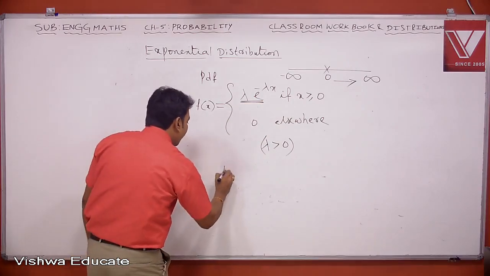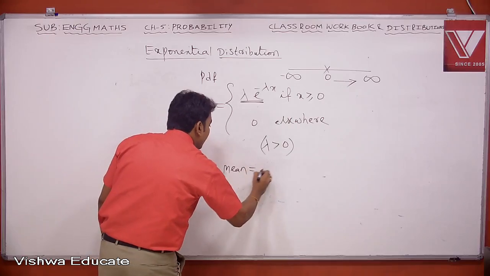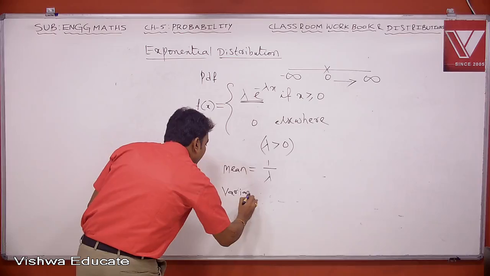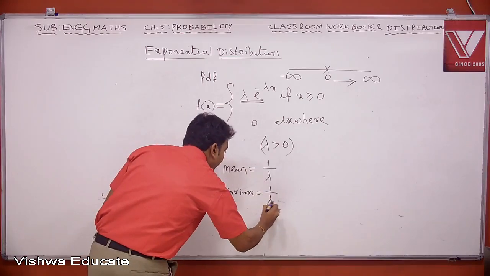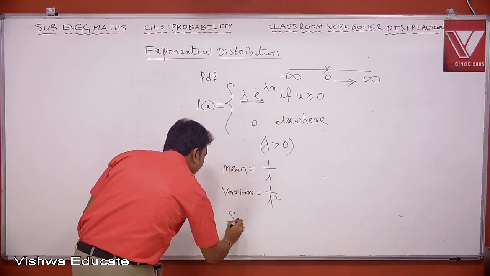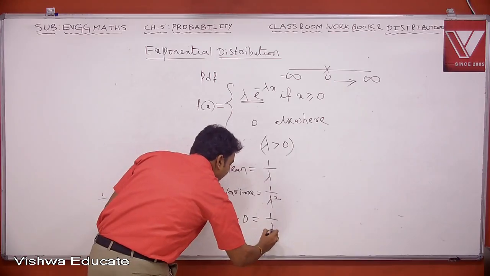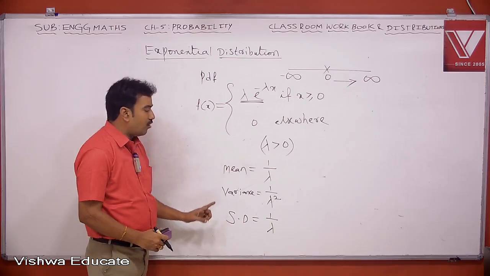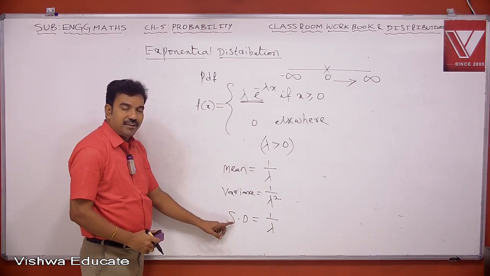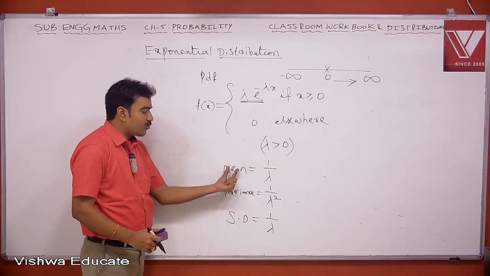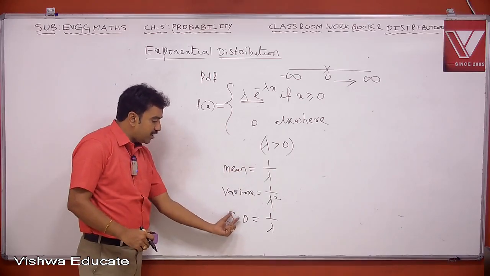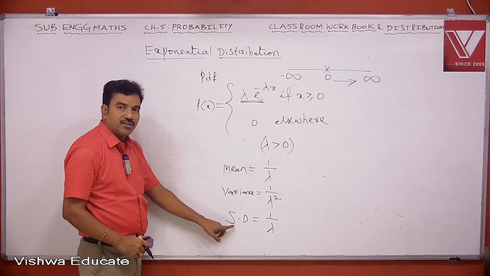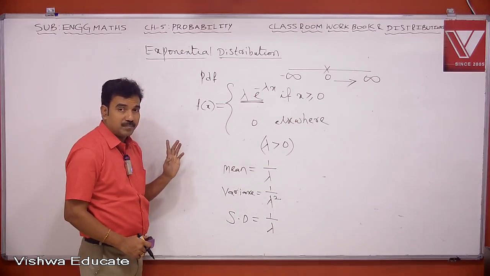Here the value of mean is 1 by lambda, variance equal to 1 by lambda square, standard deviation equal to 1 by lambda. Now this is the only distribution we have where mean and standard deviation are the same. Variance is the square of this, so ultimately SD is the square root of this, you will get 1 by lambda.